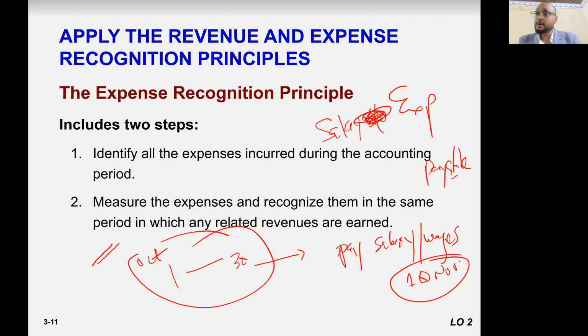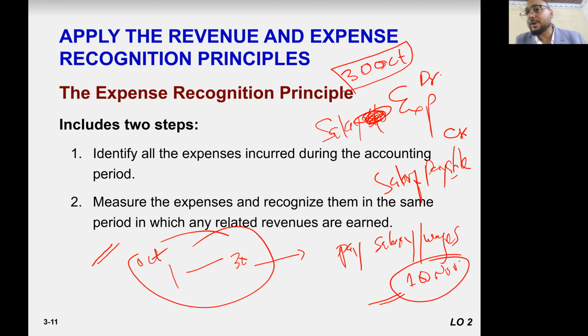Salary expense occurred, you record it on 30th of October. Do you pay? You will pay after 10 days. So you create liability. Salary expense, increase, debit. Salary payable, increase, credit. So when you pay salary, you decrease the liability and decrease the cash.